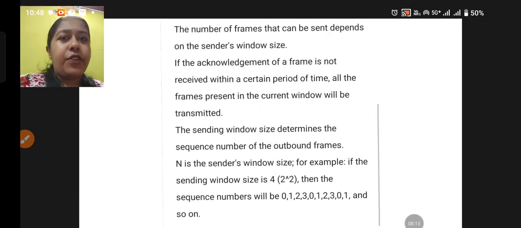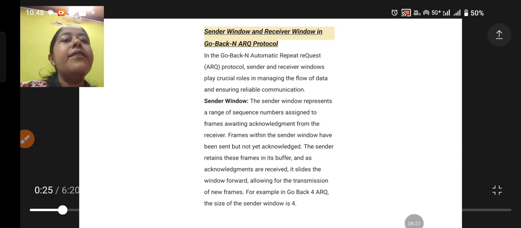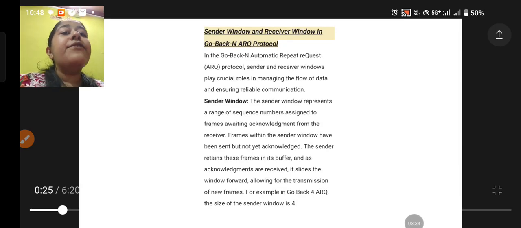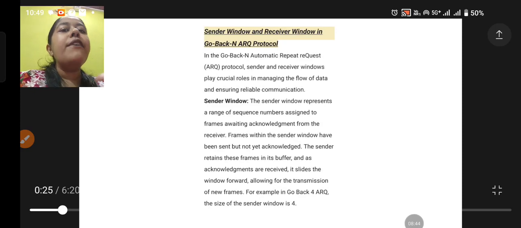So the sender window size is the main thing here. We have written Go Back N. Now, what are the sender window and receiver window? In the Go Back N automatic repeat request ARQ protocol, sender and receiver windows play a crucial role in managing the flow of data and ensuring reliable communication. These two things are very important, since they show how the whole transmission takes place, and they are crucial for reliable transmission.